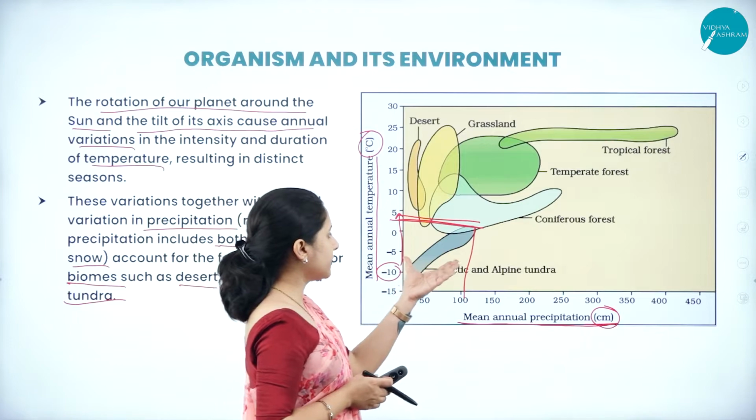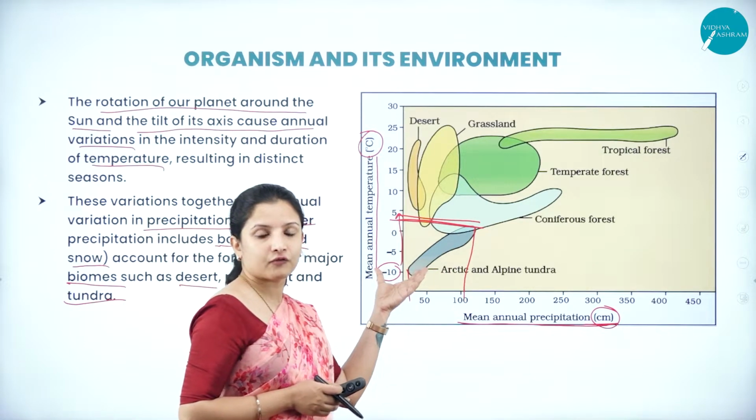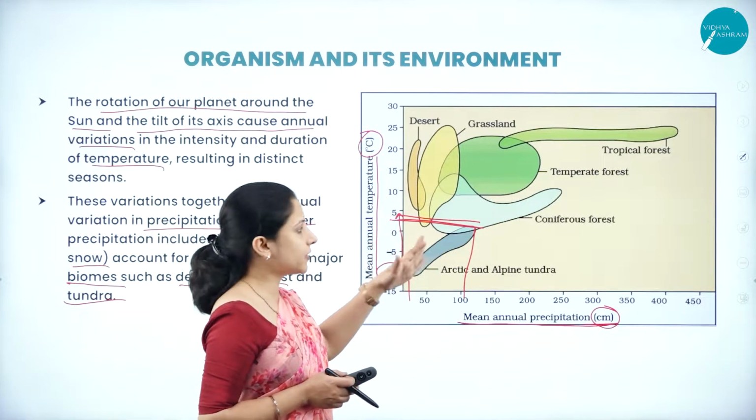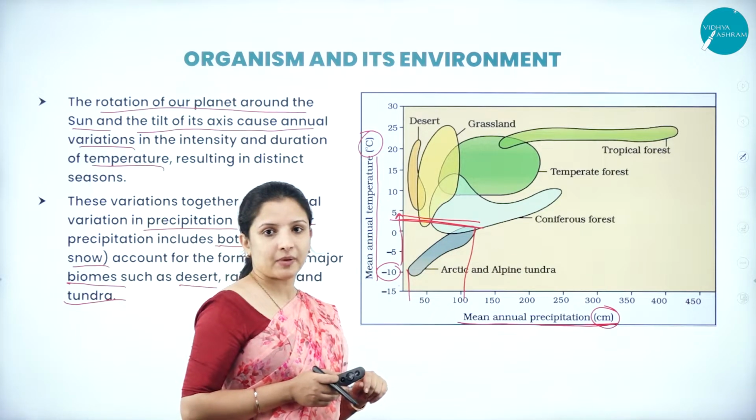Snow will be falling, of course; rain will not fall here, because the temperature is in the minus. So it results in the Arctic and Alpine tundra region.